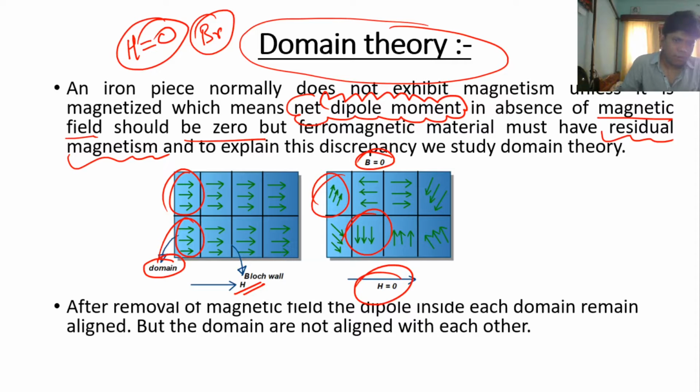So after removal of the magnetic field, the dipoles inside each domain remain aligned, but the domains are not aligned with each other. That's why the net magnetic flux density is 0. Okay, so this is all about the very important theory of ferromagnetic material, that is called the domain theory. Right.